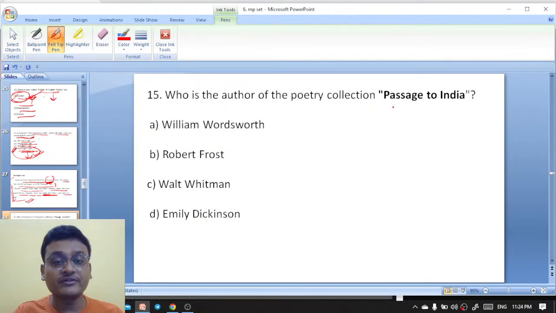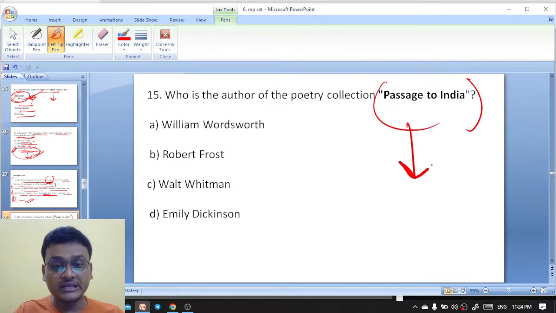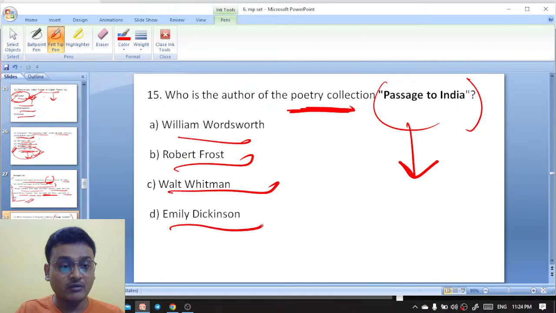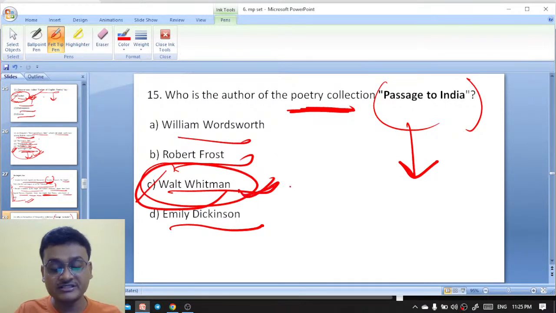Who is the author of the poetry collection Passage to India? Passage to India influenced E.M. Forster to write his novel A Passage to India, published in 1924. Passage to India is a poetry collection, written by William Wordsworth, Robert Frost, Walt Whitman, or Emily Dickinson? Passage to India is actually about the Suez Canal. Walt Whitman is the father of free verse in American literature.